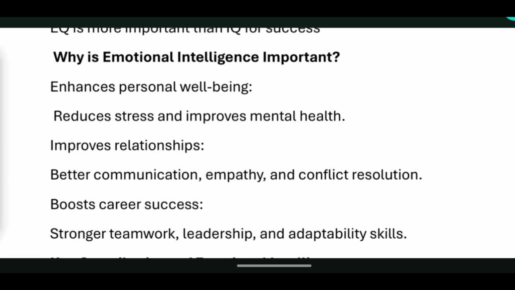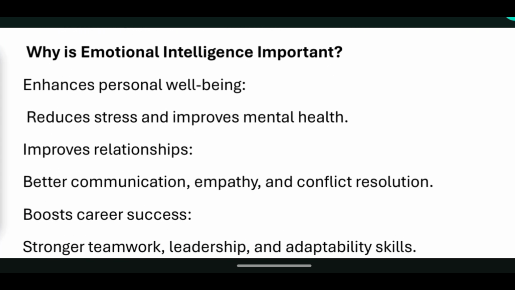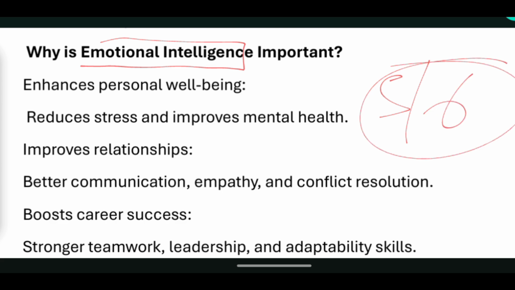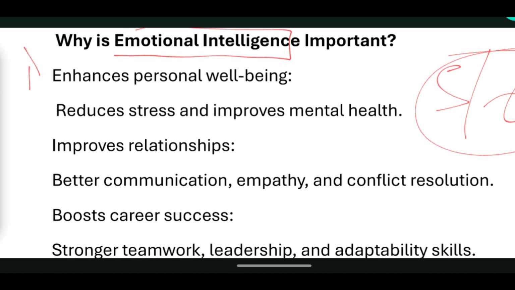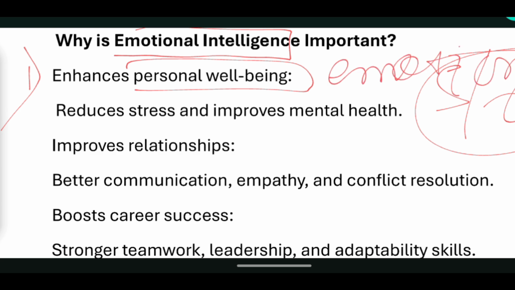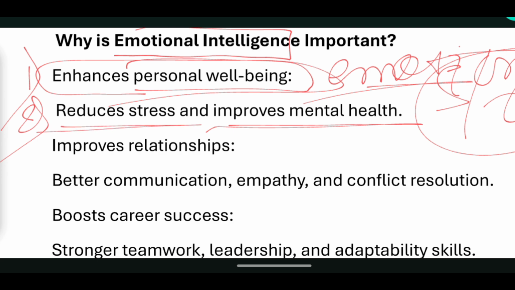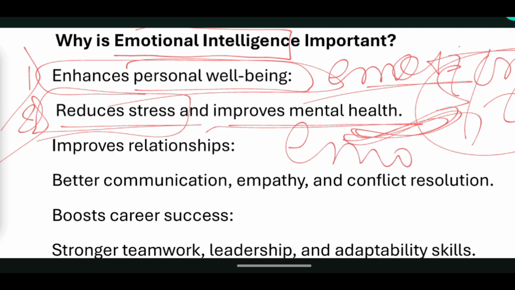Now the very important topic: why are we reading this EI, why is it so important? For this you need to remember 5 to 6 points. The first thing is it enhances your personal well-being. It means you will have control over your own emotions, and as you know, your emotions affect your behavior. Personally, your mental health will be good when you work on your emotions. It will reduce your stress and improve your mental health. Reducing stress means you will stop overthinking when you know the importance of mental health, when you know where to invest your emotion.